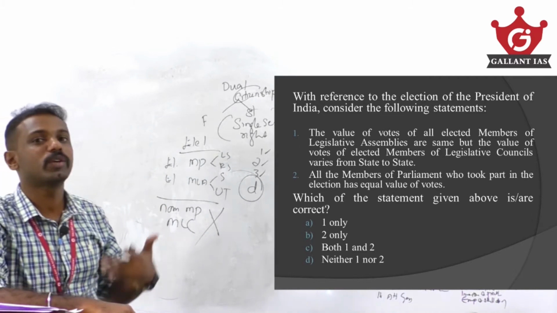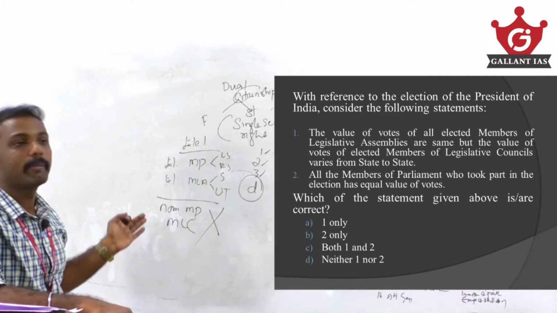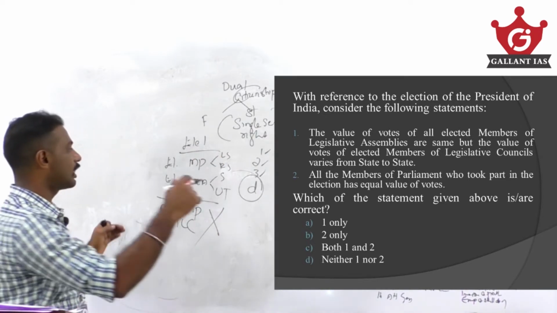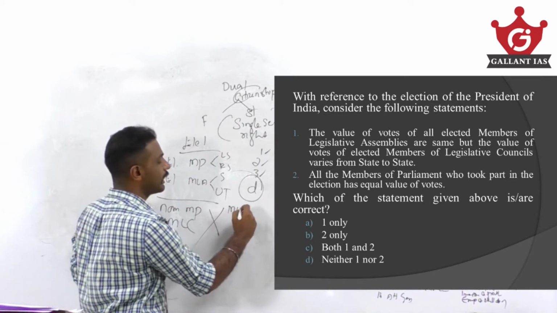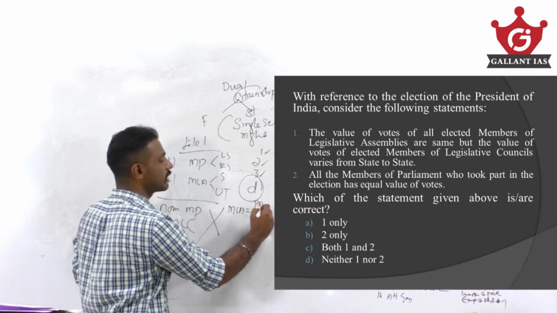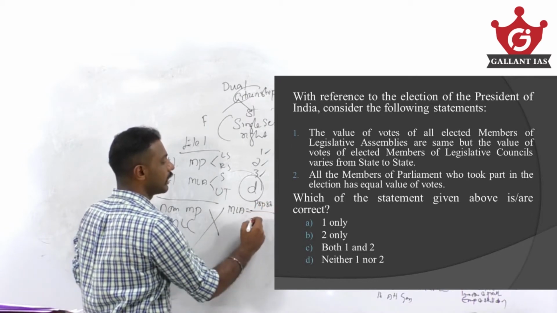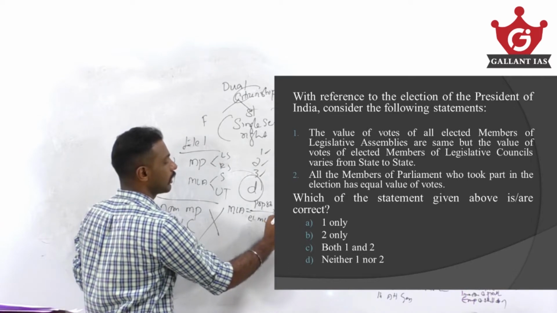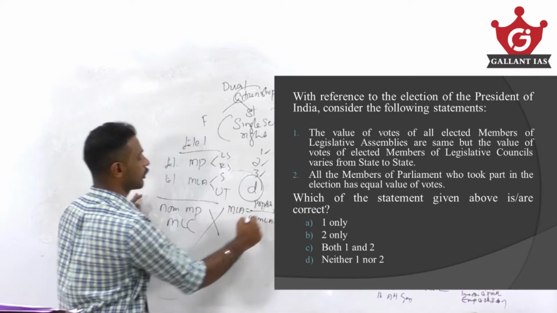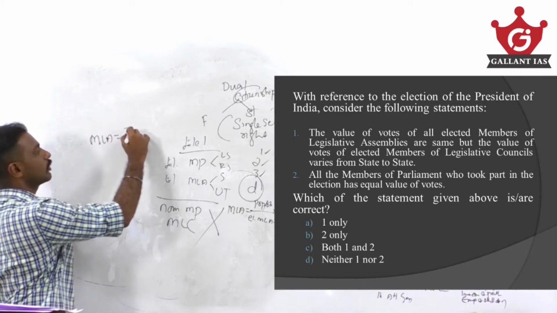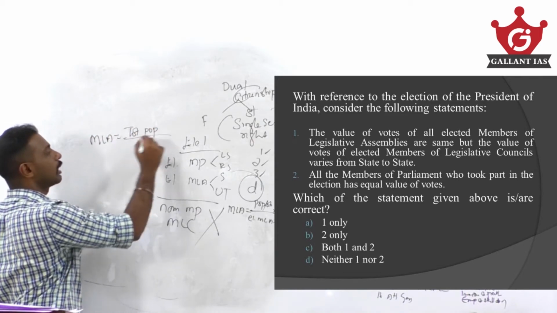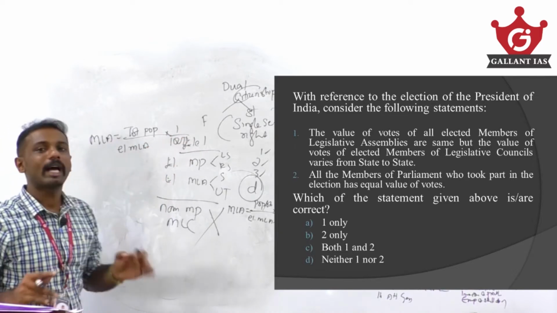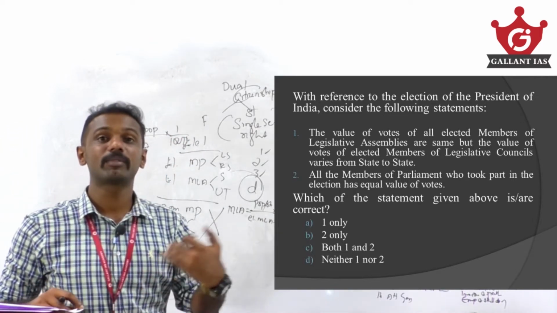Now what is the value of vote in the election of the President of India? First of all, MLAs and MPs are assigned a value of votes. And we arrived at a formula that the value of vote of an MLA is the population of the state by number of elected MLAs. This is the equation. Value of vote of MLA is equal to total population of state by number of elected MLAs into 1 by 1000. So a value of vote of MLA varies from state to state.